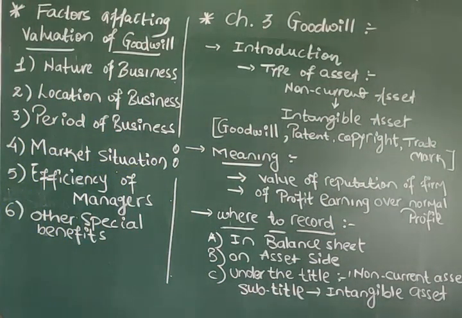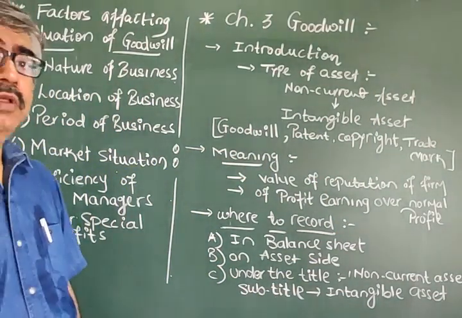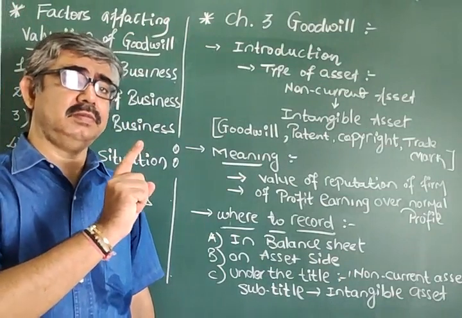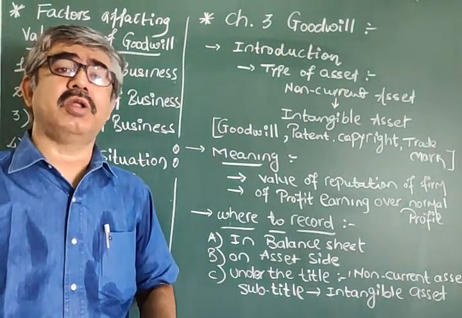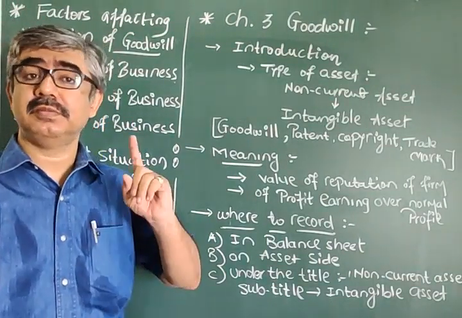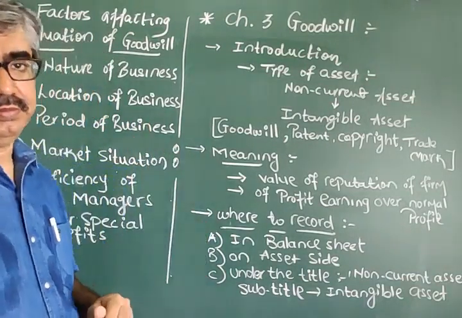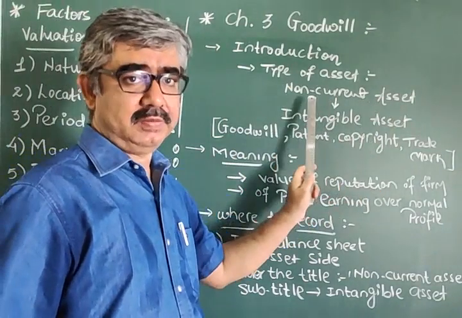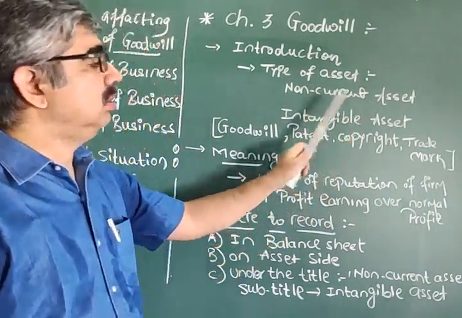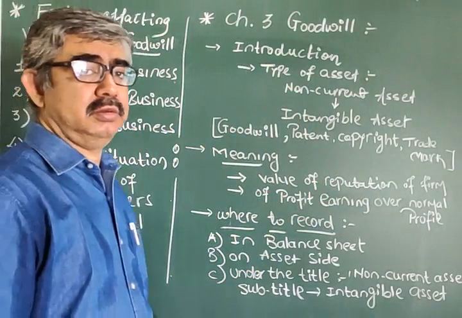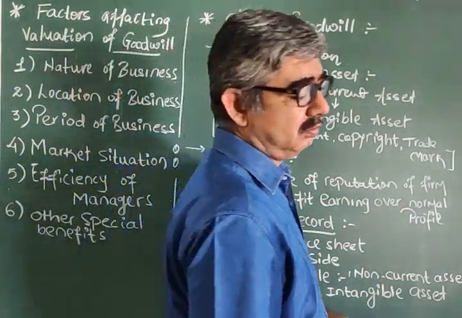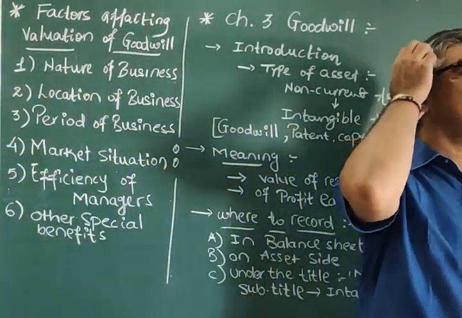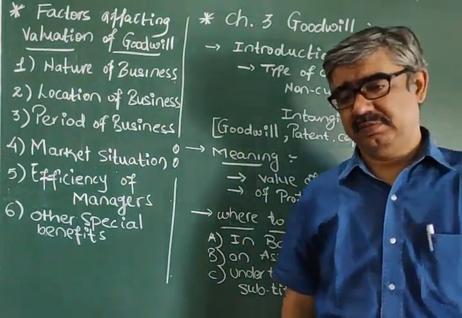You know that we are having two types of asset, current asset and non-current. Non-current asset is also known as fixed asset. So goodwill is non-current asset, and even in non-current asset, there are two parts.